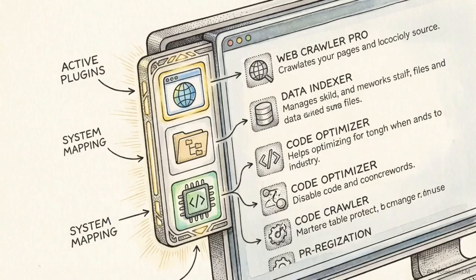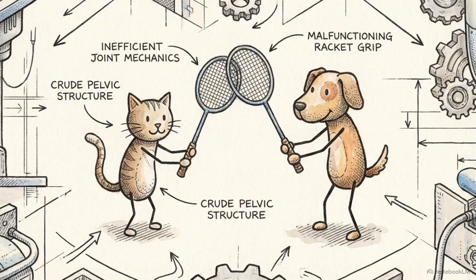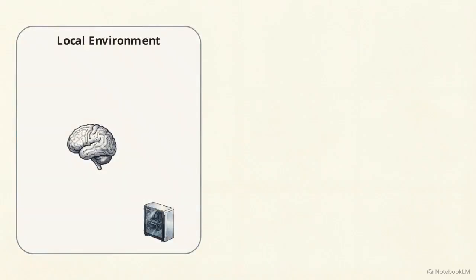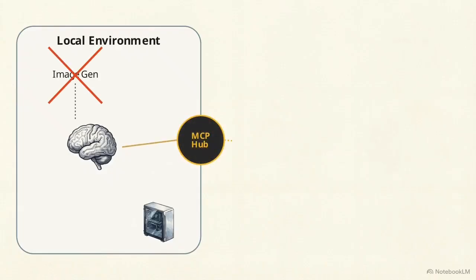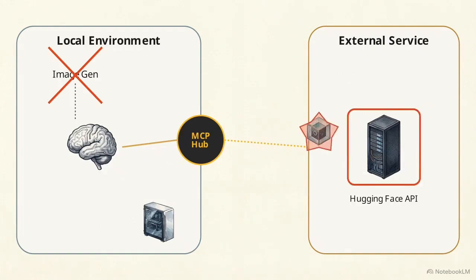The most significant shift for local models is the ability to initiate actions through tool calling. We tested this by asking the offline model to generate an image of a cat and a dog playing badminton. The model recognizes it cannot natively generate images. Instead of attempting to describe one, it initiates a function call to an external tool. It routes a request out of the local environment to a service on Hugging Face.